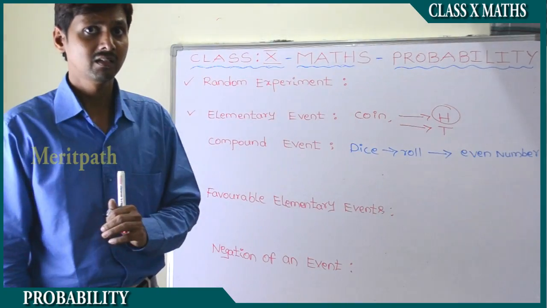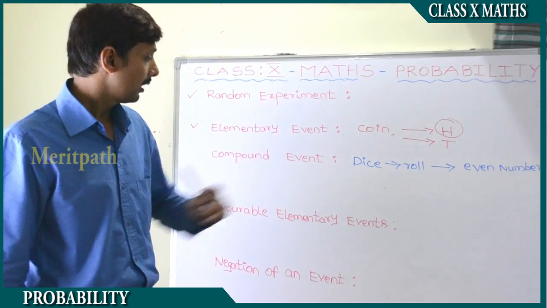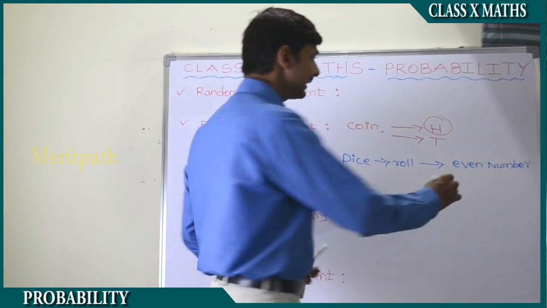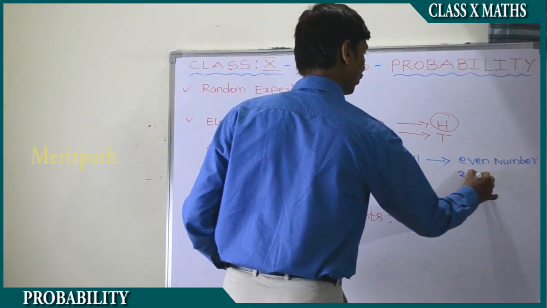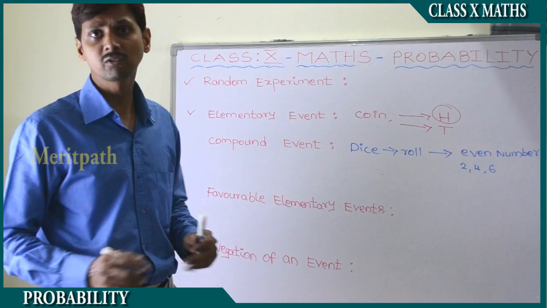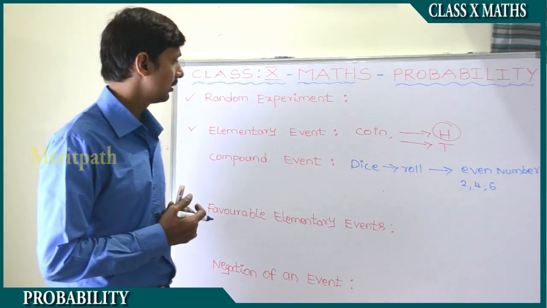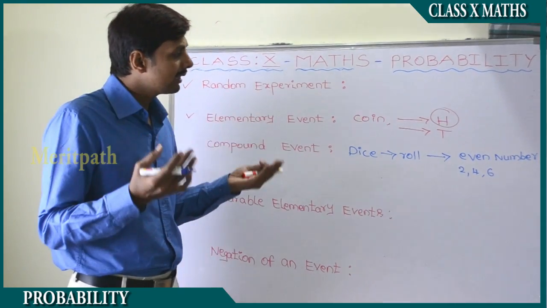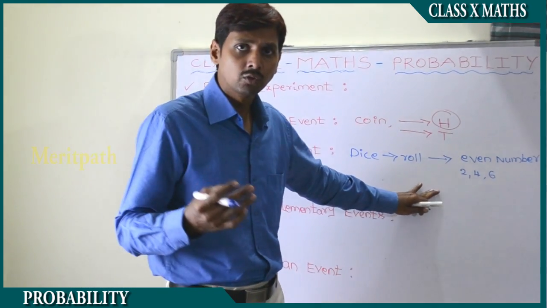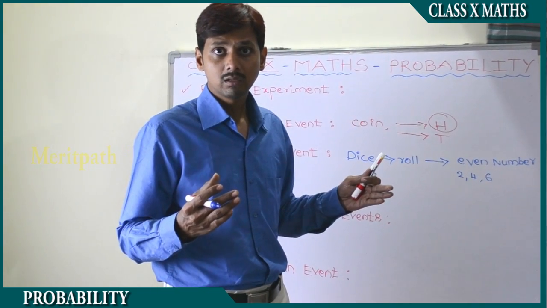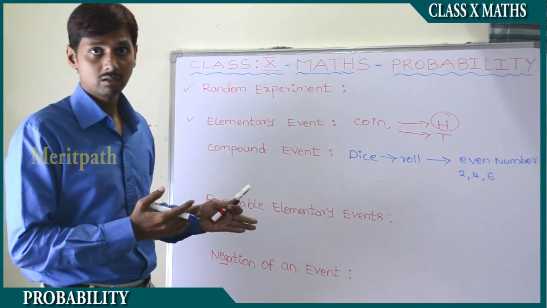In this experiment, we roll a dice and we need to get an even number. We will get 2, 4, or 6. These are the even numbers on the dice. So we get a number of 2 or 4 or 6. Multiple events are happening here.